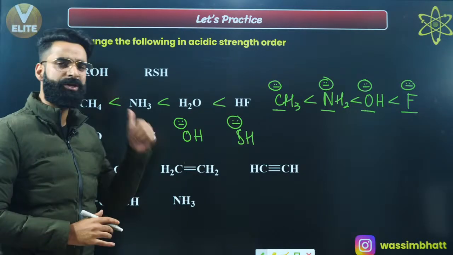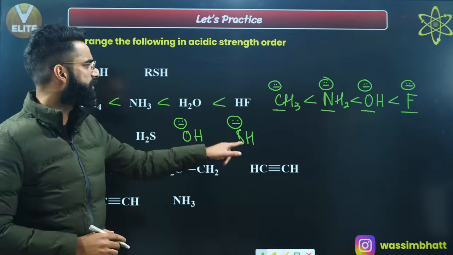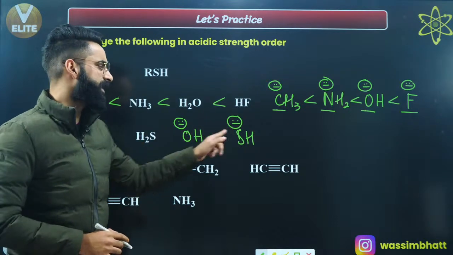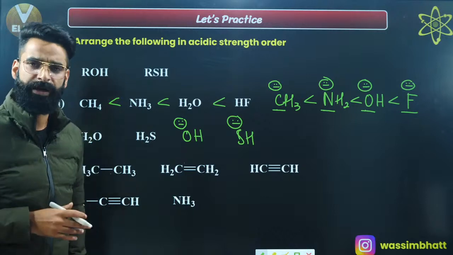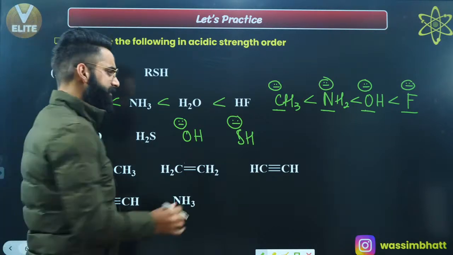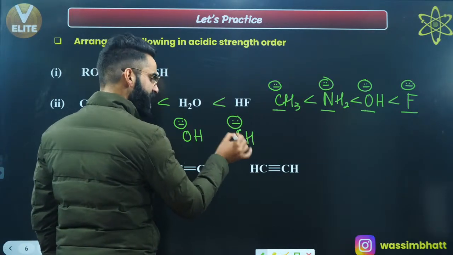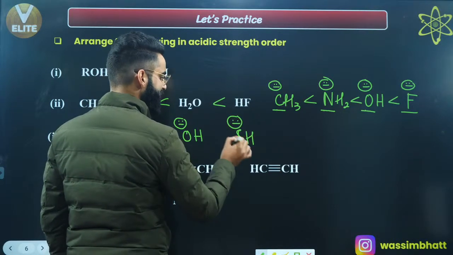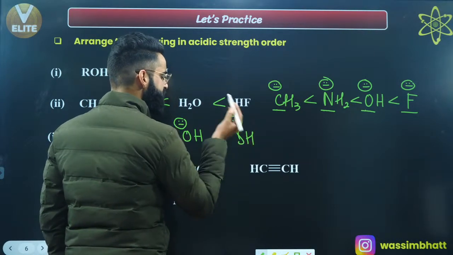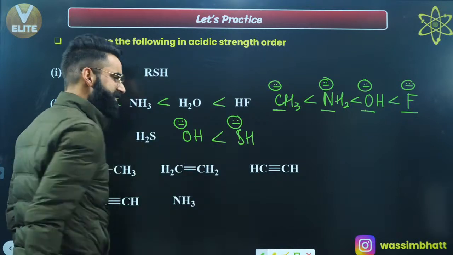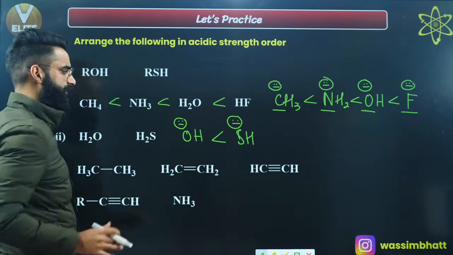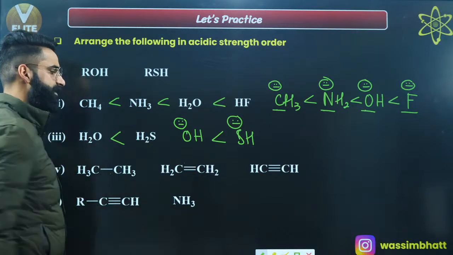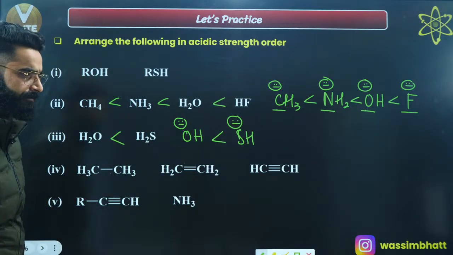Let's compare the stability order. Negative charge on oxygen, negative charge on sulfur, right? Oxygen and sulfur belong to the same group, so volume charge density comes into play. Sulfur has more size, so its volume charge density will be less. The less the volume charge density, the more the stability. So this is the stability order of these conjugate bases, and whatever is the stability order of the conjugate bases, the same is going to be the acidic strength order. I'm sure it's clear to everyone, right?